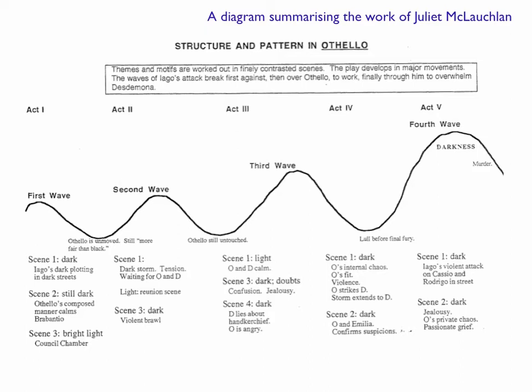Now, you know that plot, and there's a scene-by-scene summary down the bottom of the diagram, and you can see that there's contrast in light and dark and day and night, inside and outside, and all that throughout the entire play. McLaughlin would really say that this play becomes more and more dark as it goes on. And we see that in Othello's language. So let's just track some of the things through that Othello says that sort of exemplify this lightness and darkness.